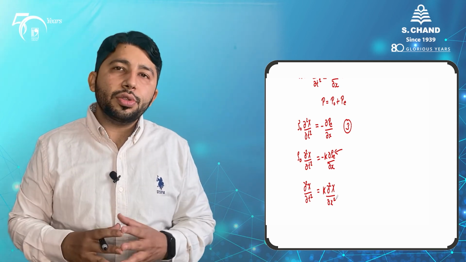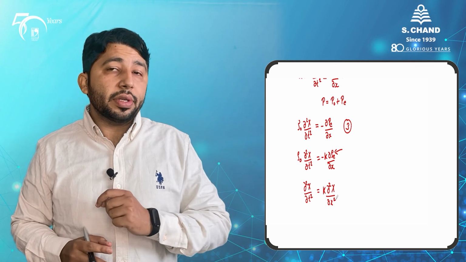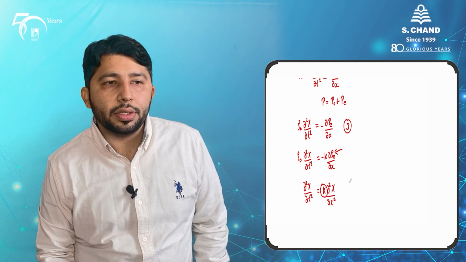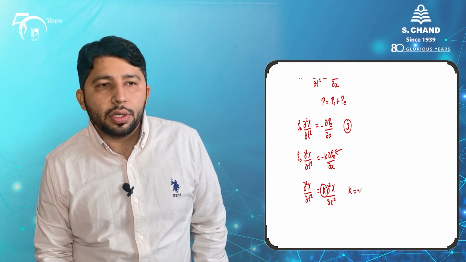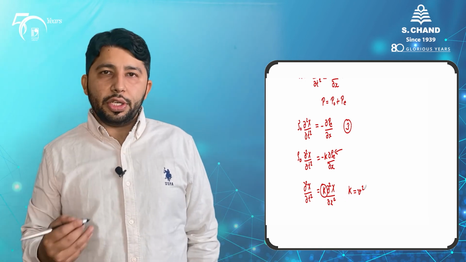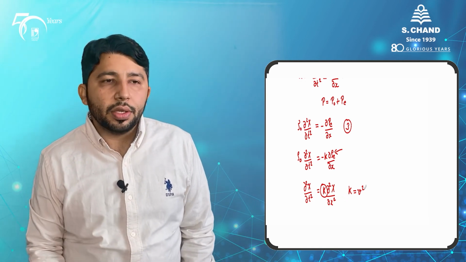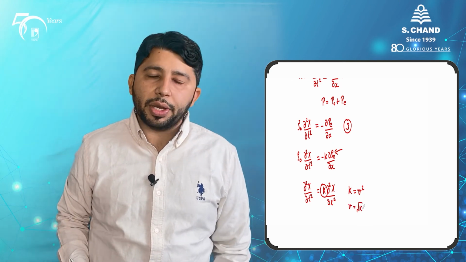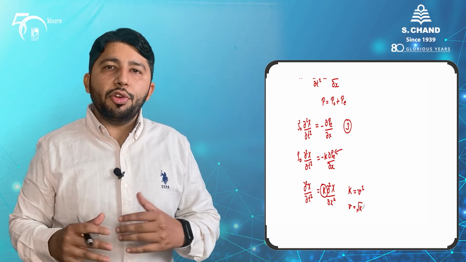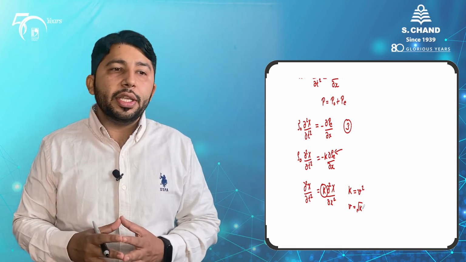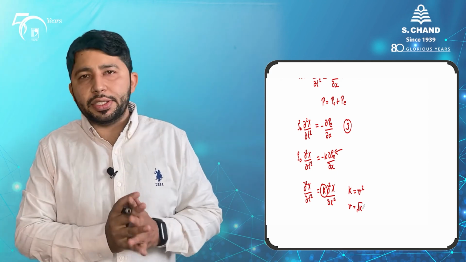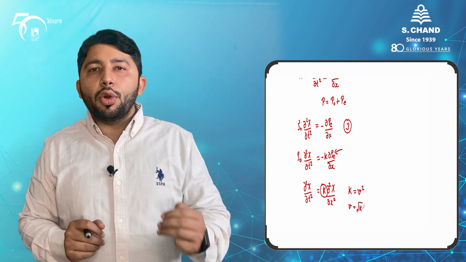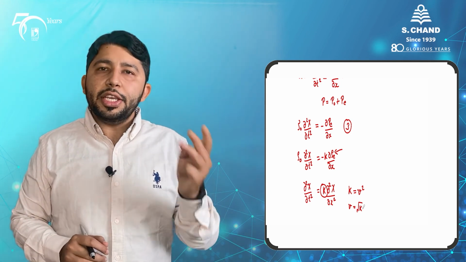In that case we also studied the velocity of the transverse wave, and here as well we know that this quantity kappa should be equal to v square, where v is the velocity of sound in that medium. So overall v will be equal to the square root of kappa. This quantity kappa is a property of the medium, and the velocity of sound in that particular medium depends only on this property.